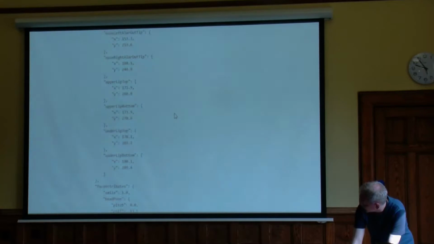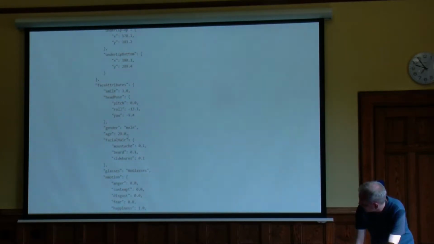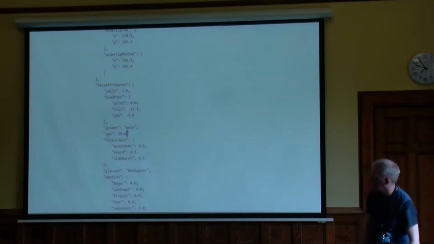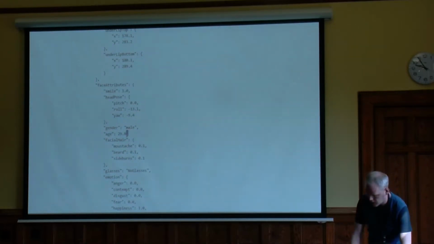And then you're free to do with this as you wish. Down the bottom, there's quite a lot of information. You can see that it's recognized that I'm smiling. 100% smile, I think that's good. And my age here is 29, which is slightly strange. So the first API is the generic, give me all information. This one's a more specific one about faces, so I think this is more accurate. I think I'm 29 years old, so I think that's better.